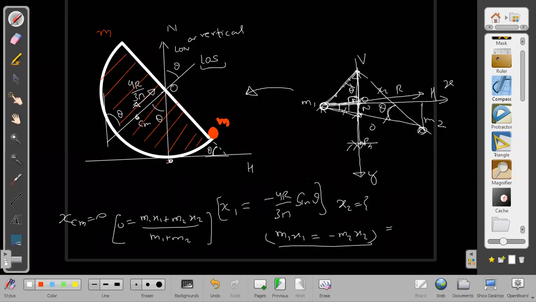This is 90, then this is 90 minus theta, and this total is also 90. So this angle is not theta. I think that was for the rectangle, for the last case, when we were doing it. Then that is not theta.